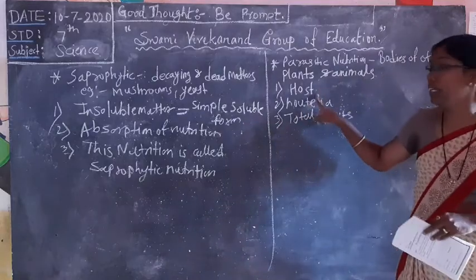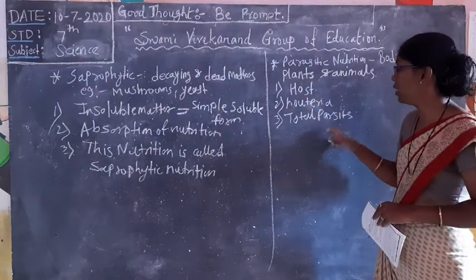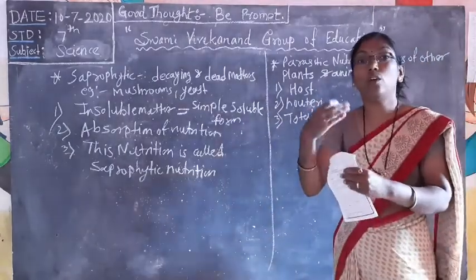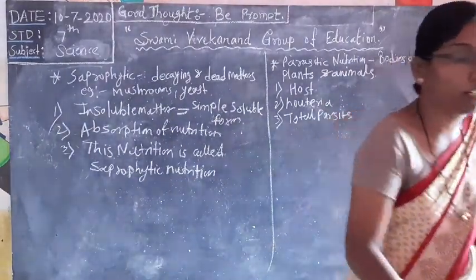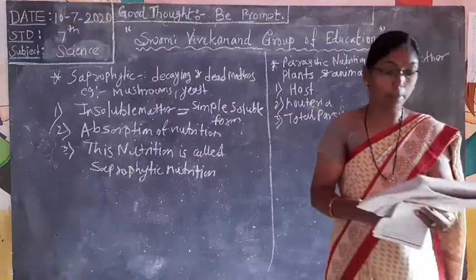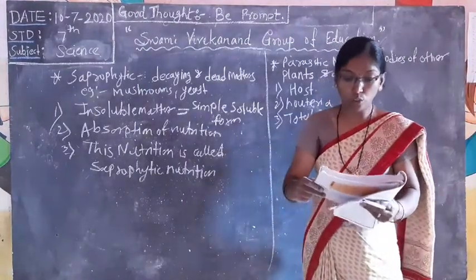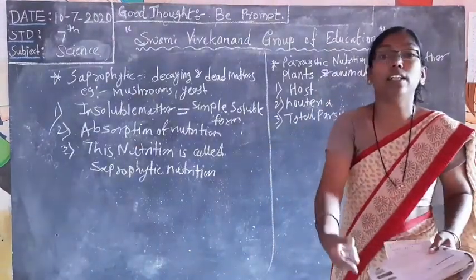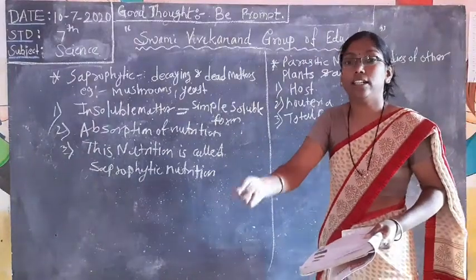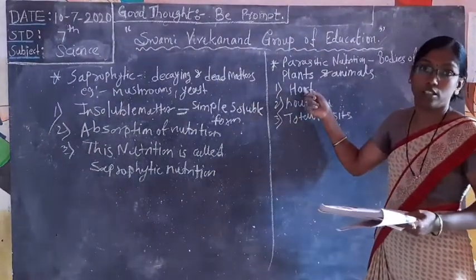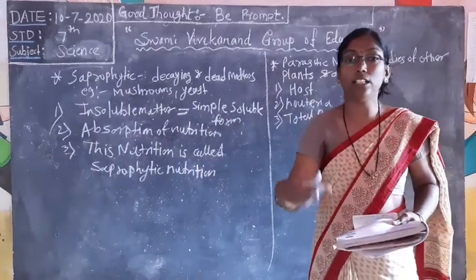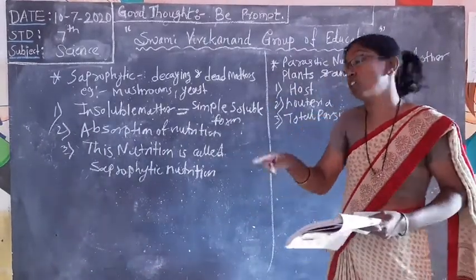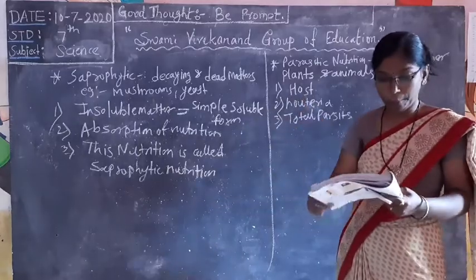Okay, see, host means where the parasites grow, it will be important. The host is the plant or animal through which the parasite derives the nourishment. It means where they place themselves, it will be called the host. For example, a small insect placed on a buffalo. The host is the buffalo. Don't forget.